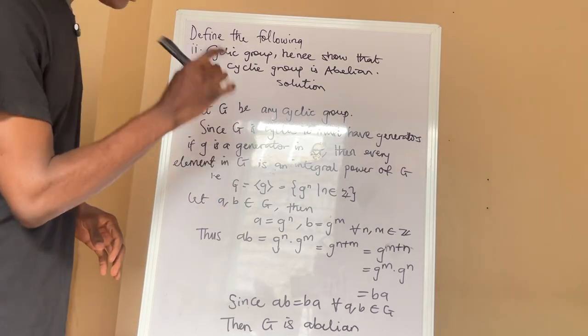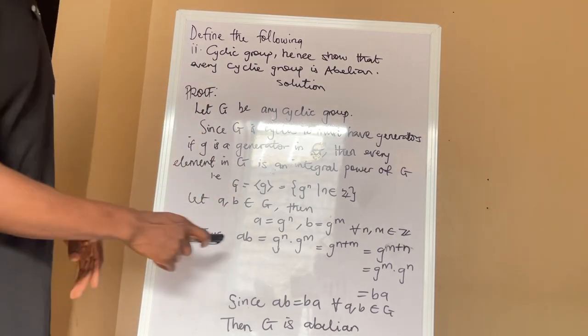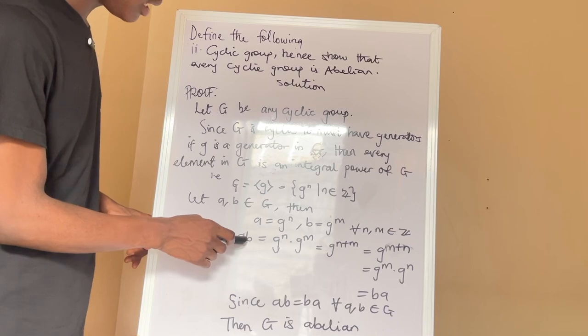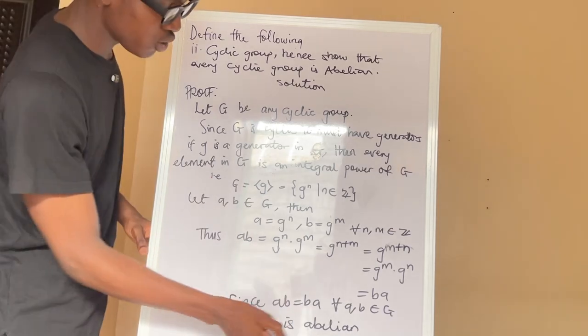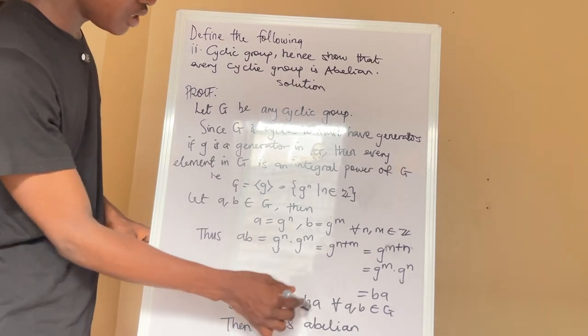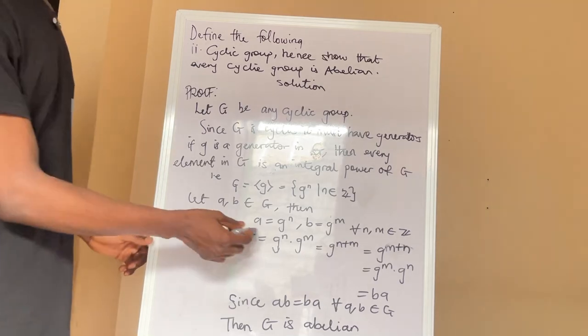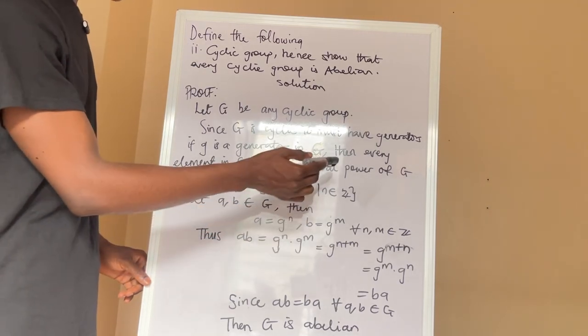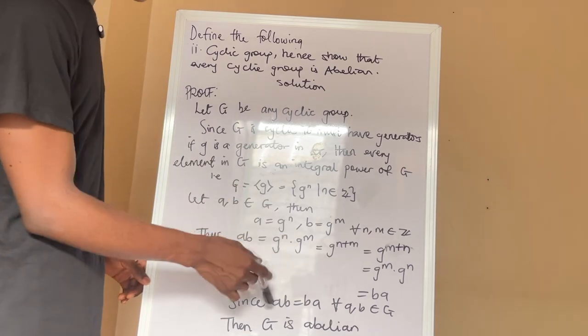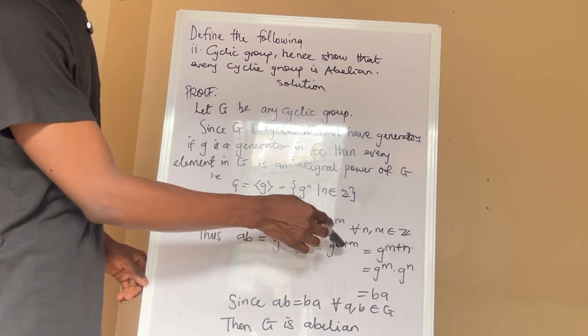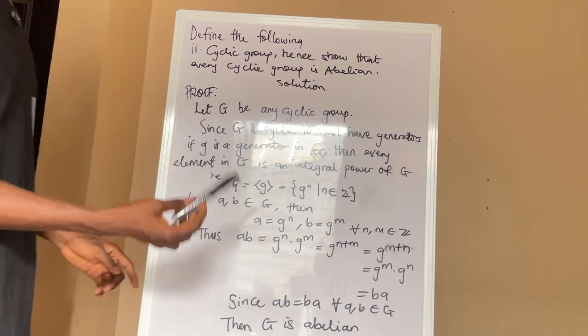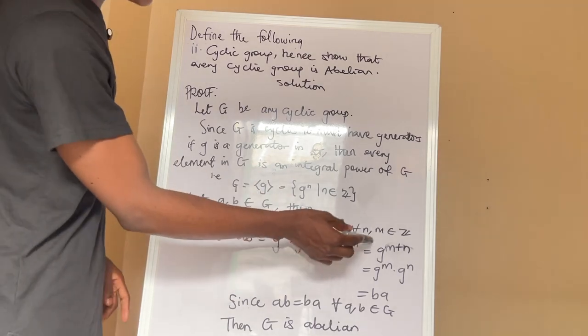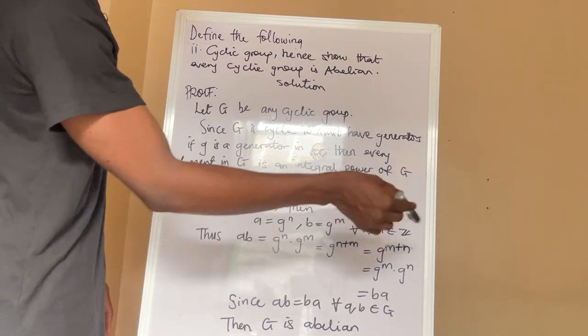So I will now start by saying A times B. Why am I doing this? It is because of where I'm going to. I want to prove that AB is equal to BA, so I'll start with AB. I have AB equal to g raised to power n times g raised to power m. By the law of indices, this can be expressed as g raised to power n plus m. And as we know, n plus m can be written as m plus n as well.